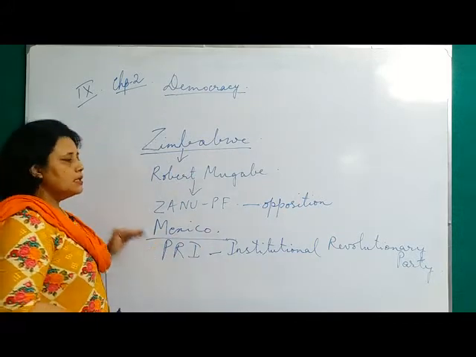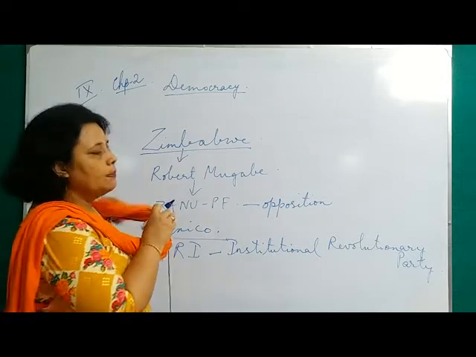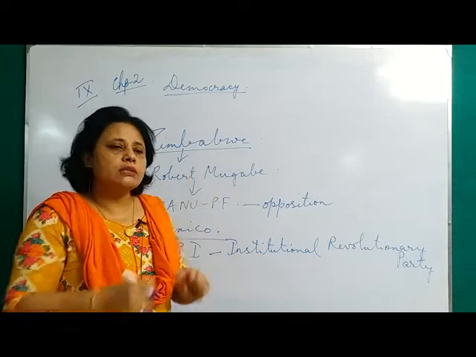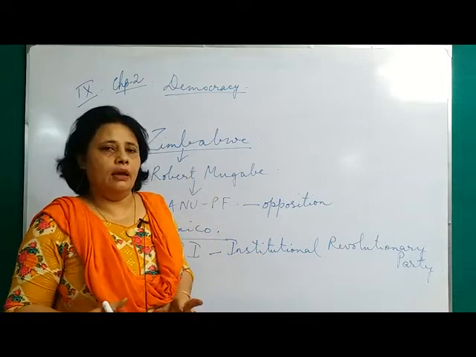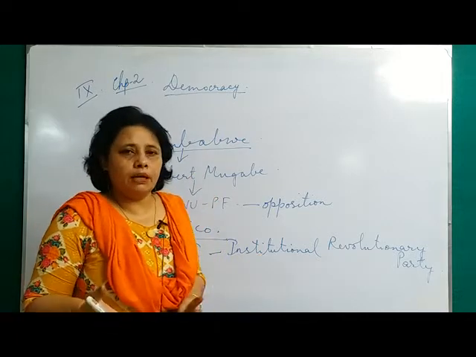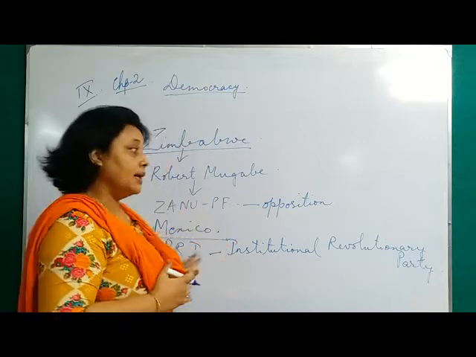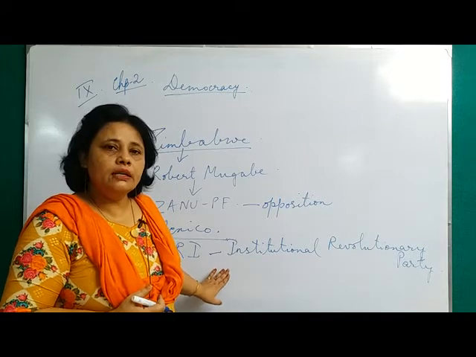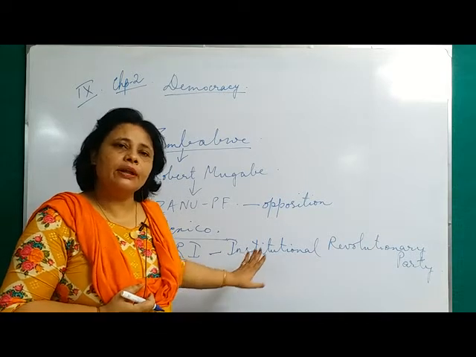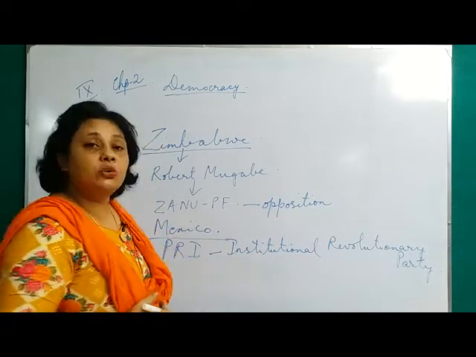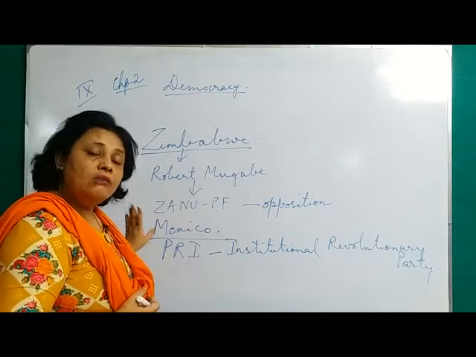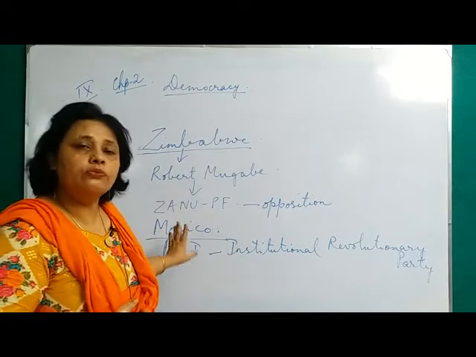And this Institutional Revolutionary Party, or the PRI, takes up every measure. It controls the mass media, it controls everything, so that any other opposition party or any criticism against this party and its government is not tolerated there. You don't get the freedom of the press, mass media, or anything of this sort in Mexico, which means that in Mexico, only the PRI always gets the power to form the government.